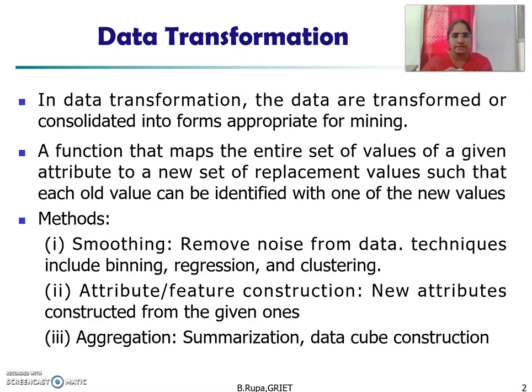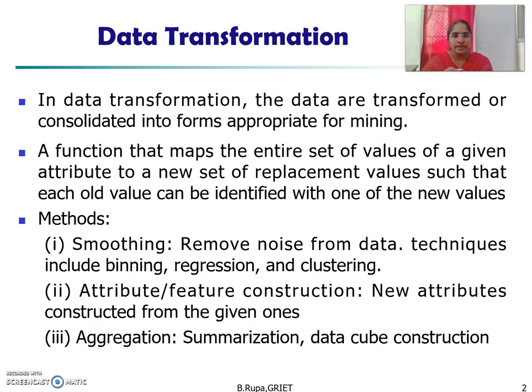The second one is attribute feature construction, where new attributes are constructed from the given attributes. We have some attributes available, and we need to construct new attributes. That comes under attribute feature construction. Aggregation means aggregating or summarizing values. That is done with the help of data cube construction. After construction of the data cube, from the data available within the data warehouse, we apply the aggregation functions.